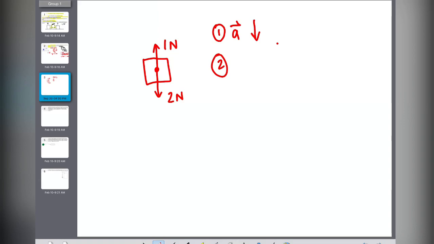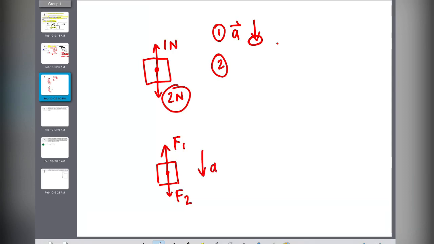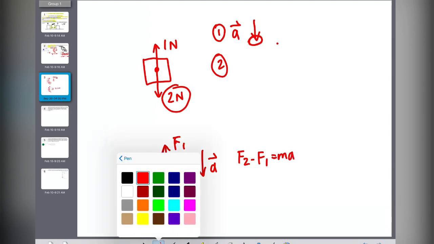I think most of you are going to be able to tell me it's 2 minus 1. The reason why you would put 2 first is because 2 is the bigger number. So the bigger value means that's the direction of the acceleration. So from now on, even if they don't give you the direction, if I call this F1 and F2, and I tell you the acceleration is downwards, then my net force is F2 minus F1, and my net force equals ma.